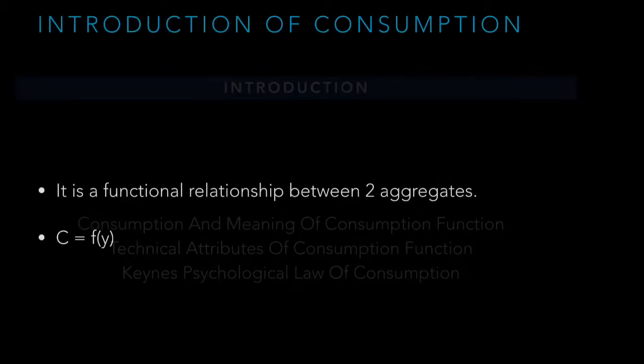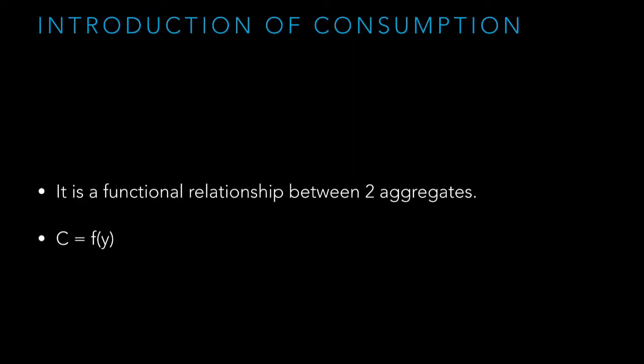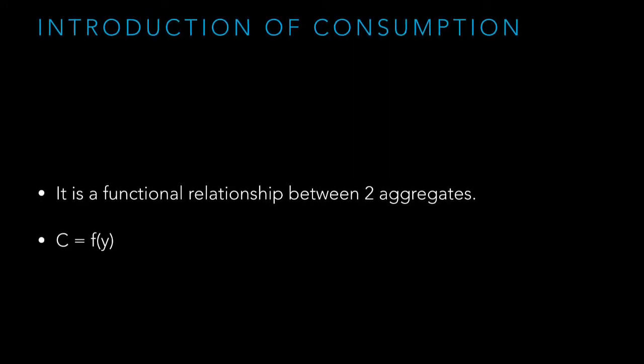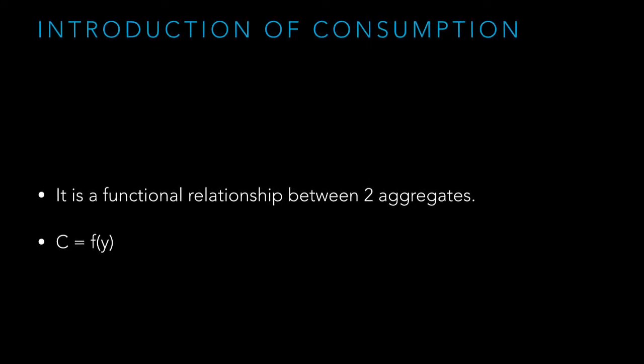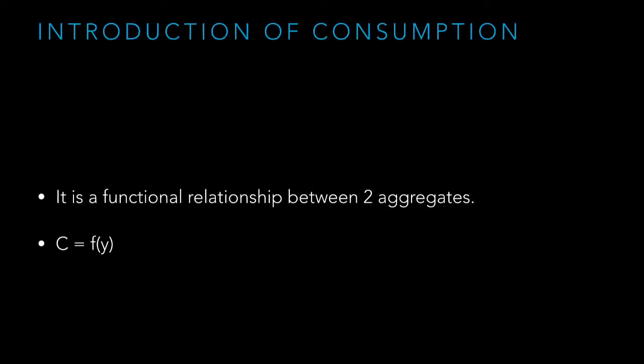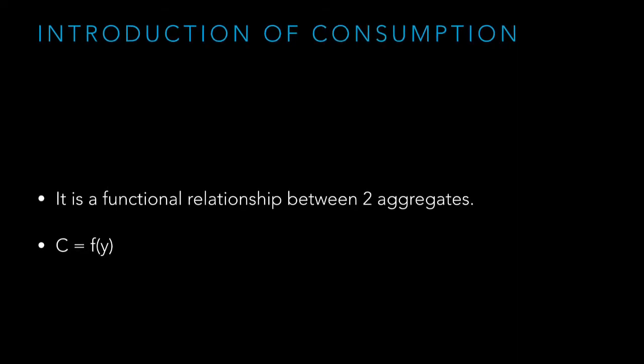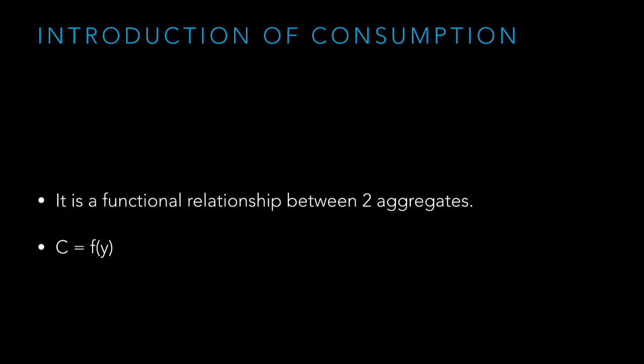It means out of our disposable income, we are buying some basic things to fulfill our daily needs. This is known as consumption. Say for example, if I am earning 20,000 rupees, I will buy groceries, milk, vegetables, fruits, etc. for 10,000 rupees. It is called consumption. Remaining amount will be savings or investment.